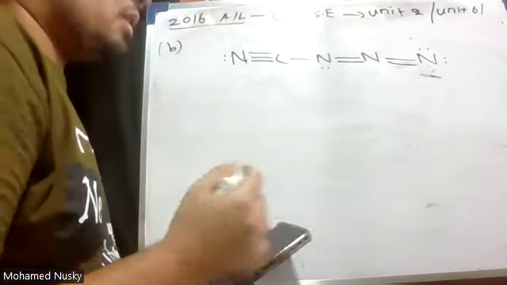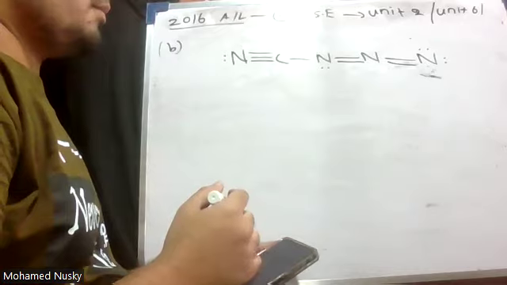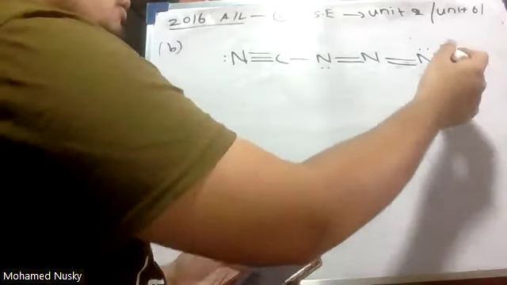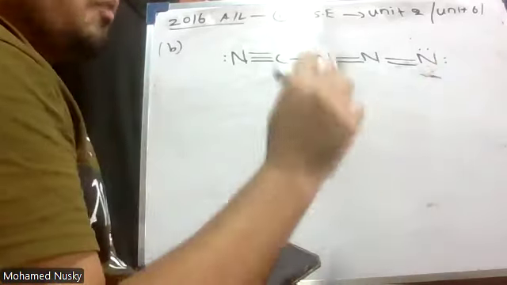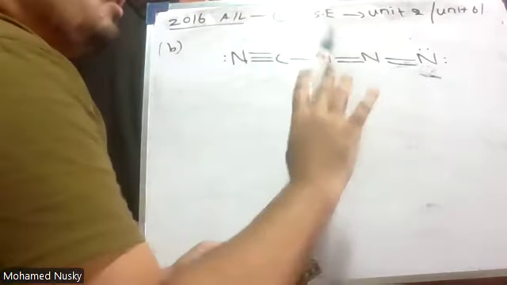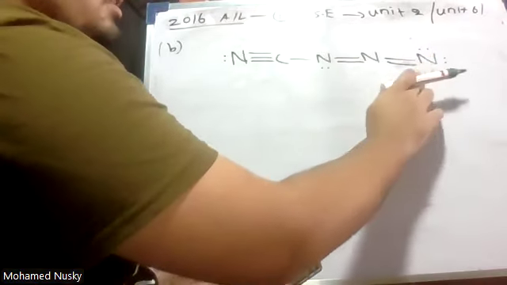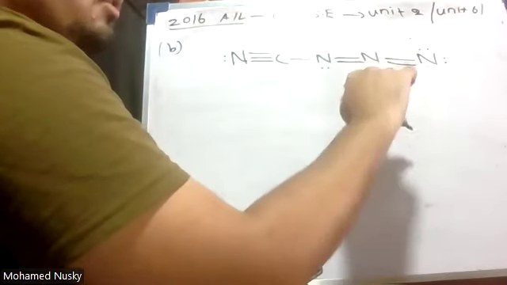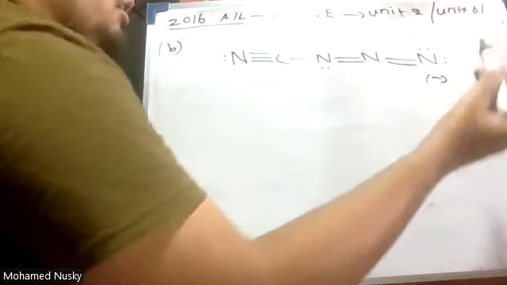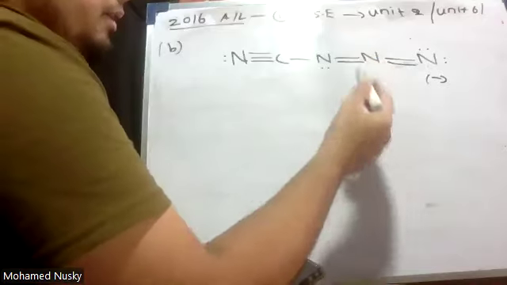Now, let me assign the formal charges. Here, 1, 2, 3, 4, 5, 6. How many valence electrons should this nitrogen have? 5, no? But it has 6 electrons. There is an extra electron, therefore assign a negative charge. Here, 1, 2, 3, 4.